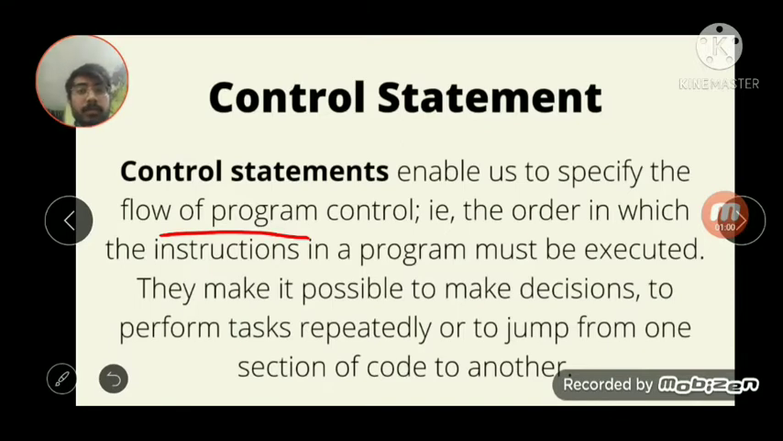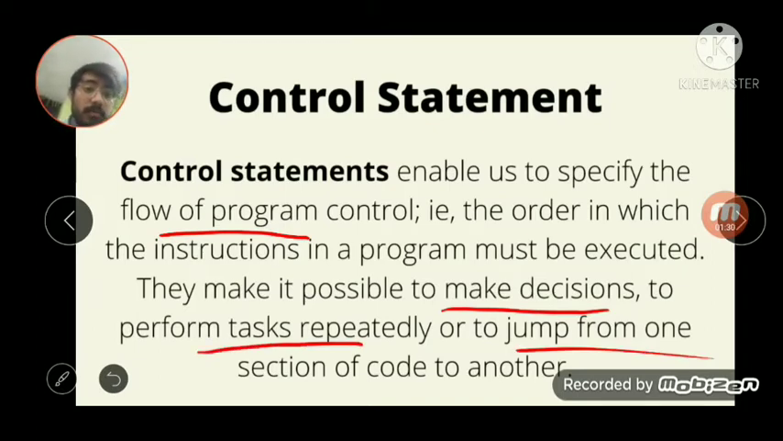one after another, or we can say what decisions it will make if we input some kind of data. So the flow of statements and the order of execution will depend on the decisions we have instructed it to take according to our input. So we can make a program which will make decisions, or perform a task repeatedly, or jump from one section of code to another without disturbing the others and without executing in between.